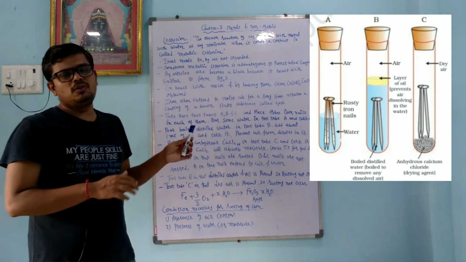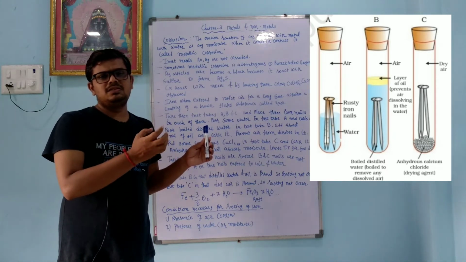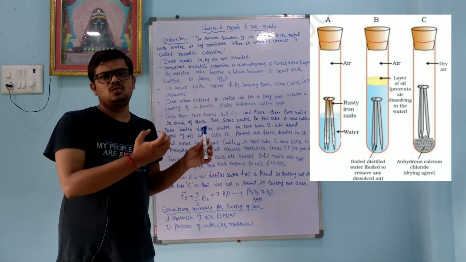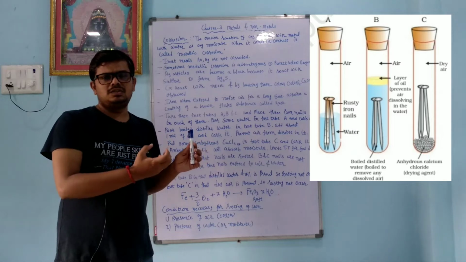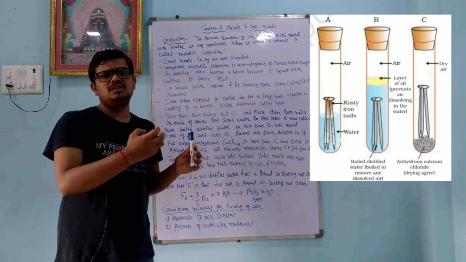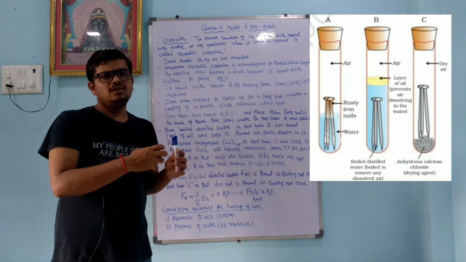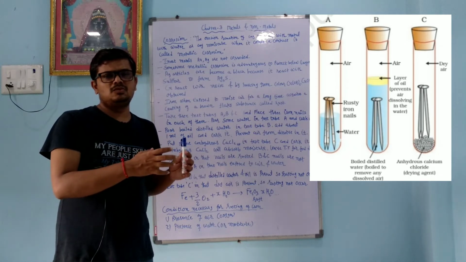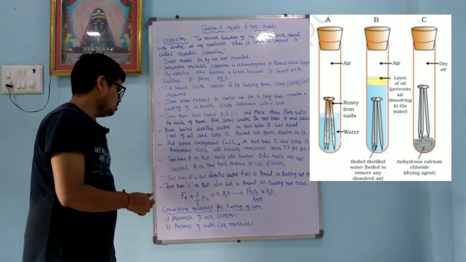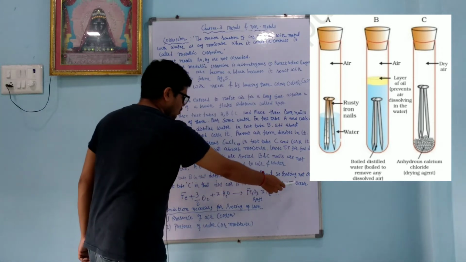Whereas in test tube C, we put anhydrous calcium chloride. So if by mistake any moisture is present, the anhydrous calcium chloride absorbs it, so the nails do not react with the oxygen. Now, why does oxygen react with iron or iron nails? Because oxygen is an electronegative element, it has a tendency to gain electrons from Fe. So in B and C the reaction does not take place, so B and C are not rusted, whereas A is undergoing the rusting reaction. In test tube C, dry air is present, so rusting does not occur.